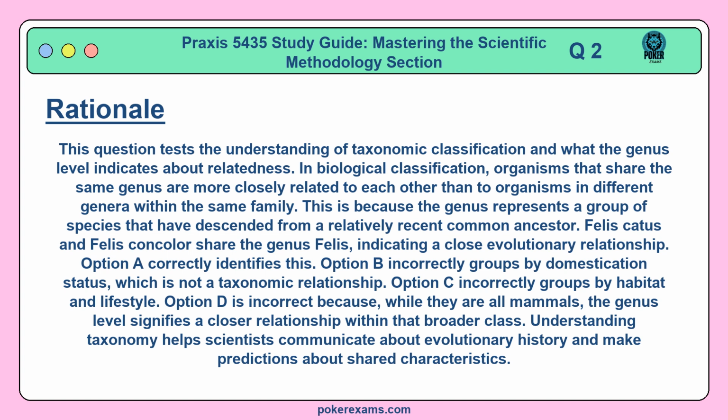Option B incorrectly groups by domestication status, which is not a taxonomic relationship. Option C incorrectly groups by habitat and lifestyle. Option D is incorrect because while they are all mammals, the genus level signifies a closer relationship within that broader class. Understanding taxonomy helps scientists communicate about evolutionary history and make predictions about shared characteristics.